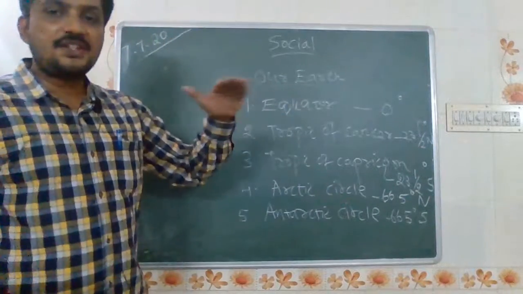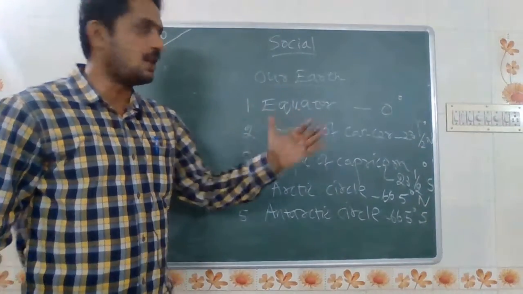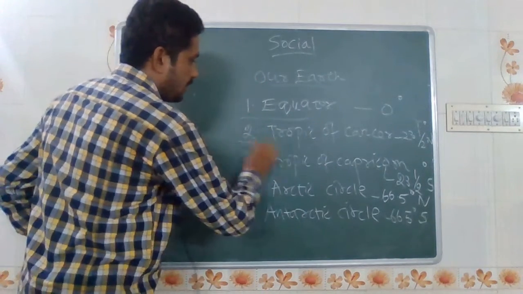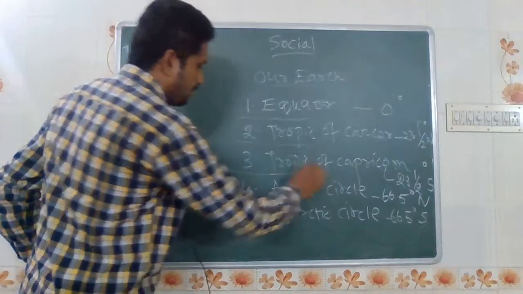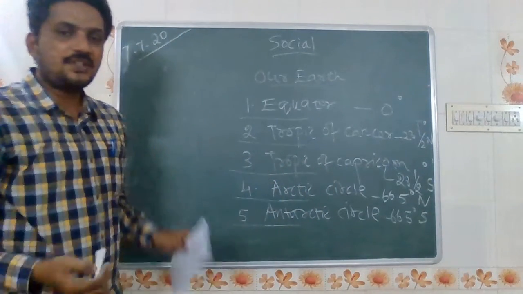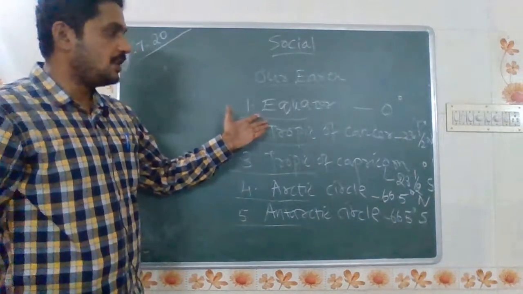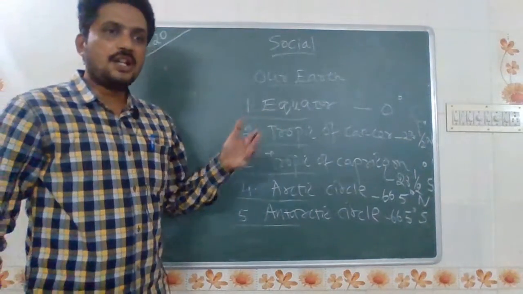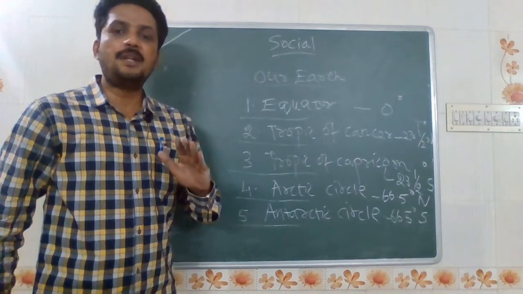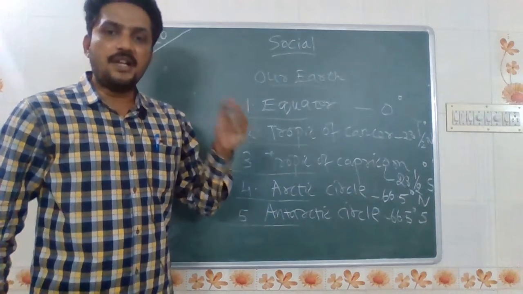Equator is the center line passing through the imaginary lines of latitudes and longitudes. These are the main 5 elements: Equator, Tropic of Cancer, Tropic of Capricorn, Arctic Circle, Antarctic Circle. This represents the difference of time and also the climatic nature according to the continents and oceans. In all the continents, the climate will definitely be different, and the time zone also differs.